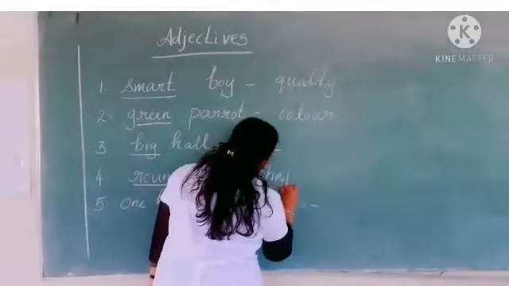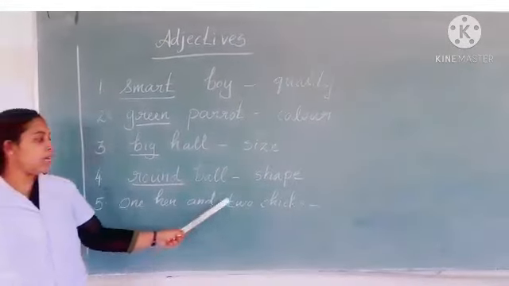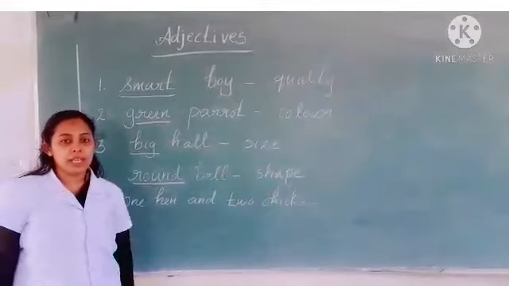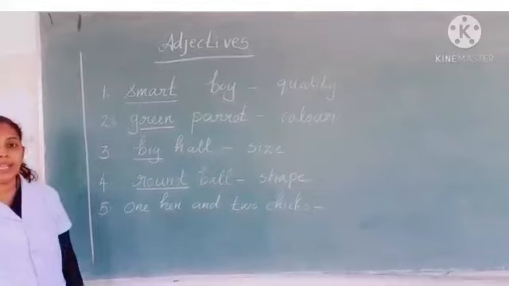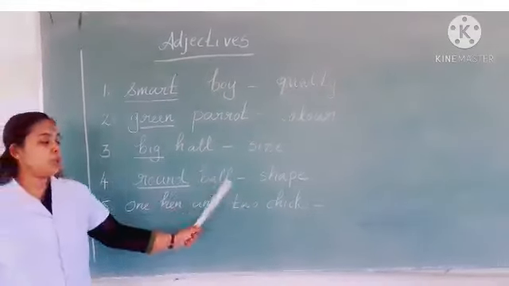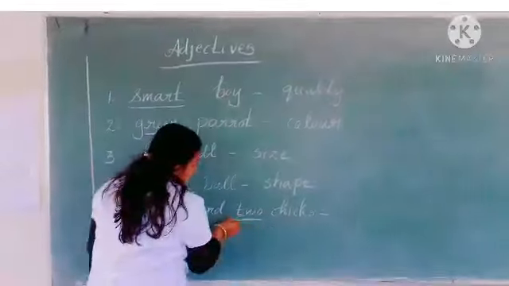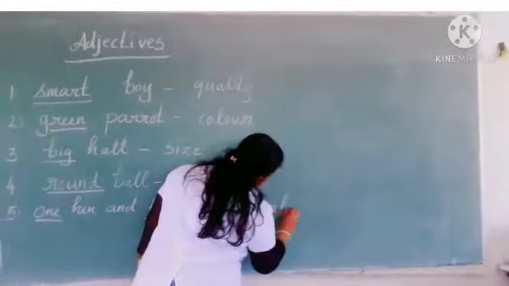And the next one, one hen and two chicks. Here the nouns are hen and chicks. Here which is the adjective? One and two. It shows the number of the hen and chicks.